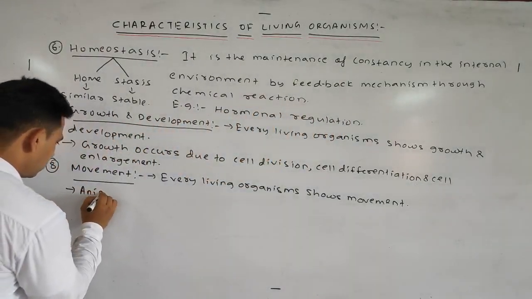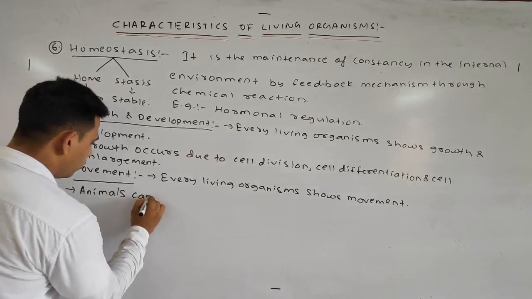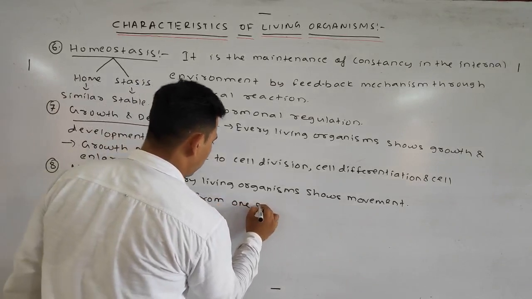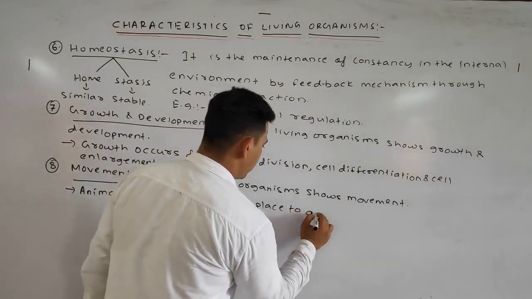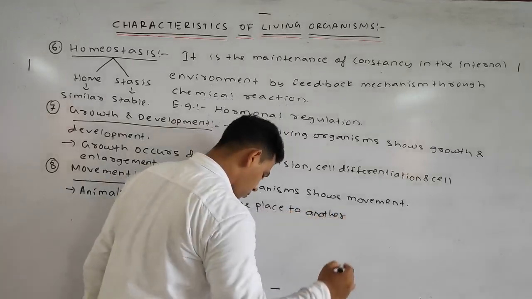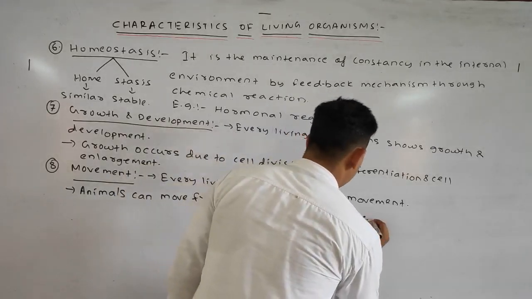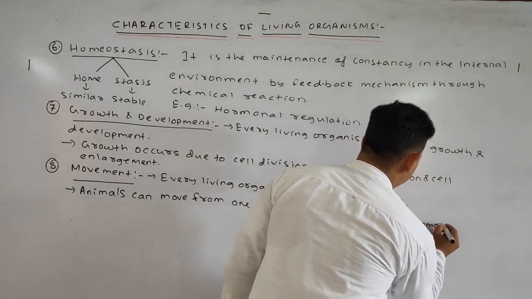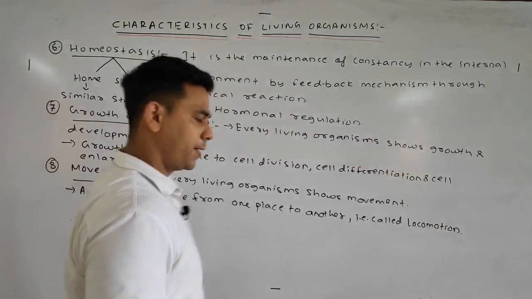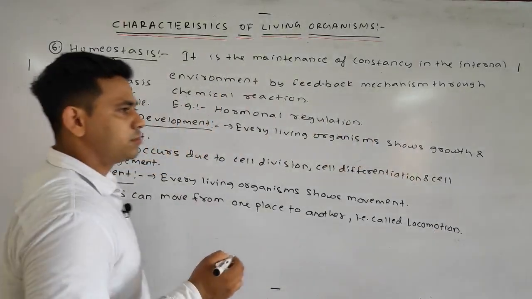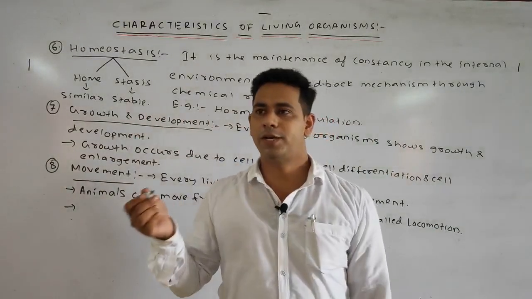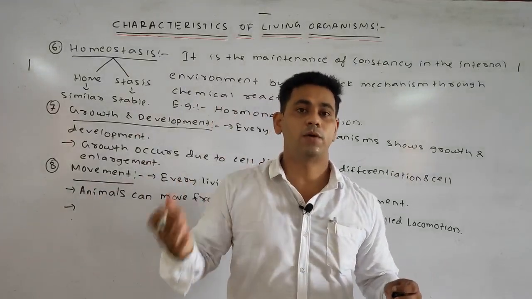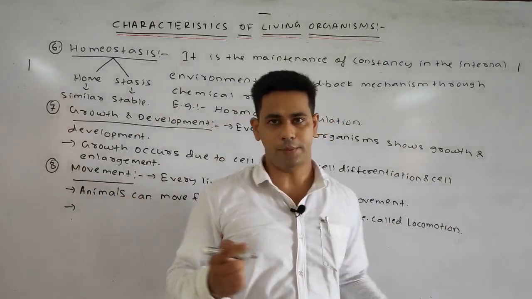Animals can move from one place to another, that is called locomotion. Also, some stationary plants and some fixed animals are present, which perform only movement, as they can move only their body parts.